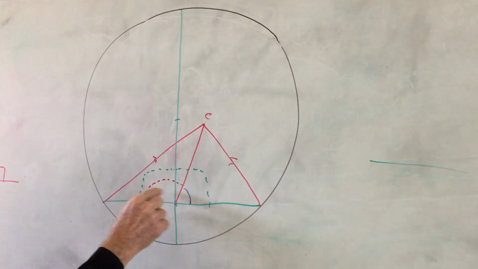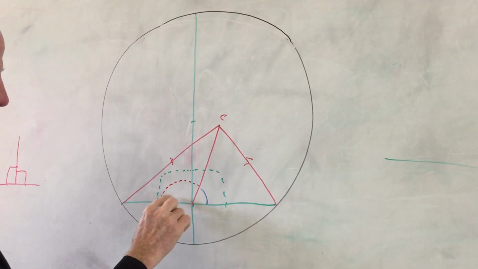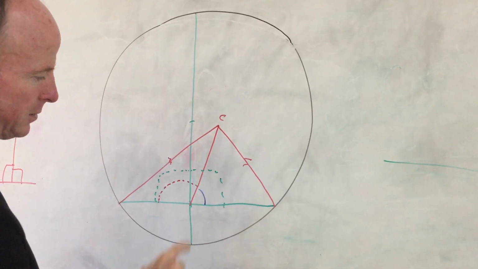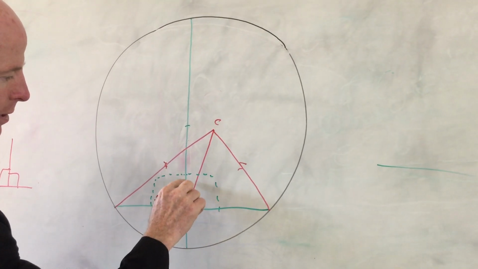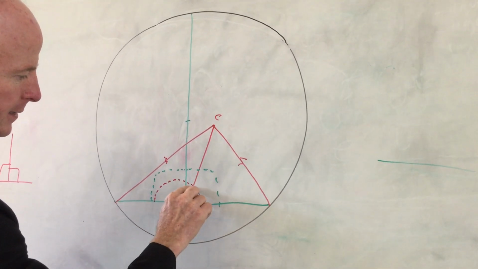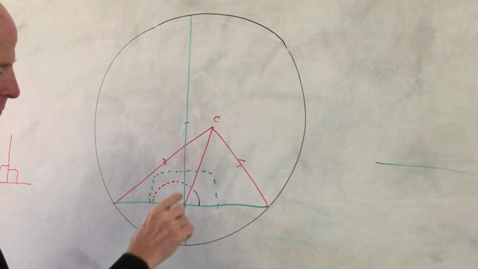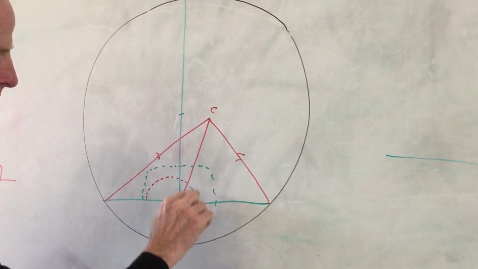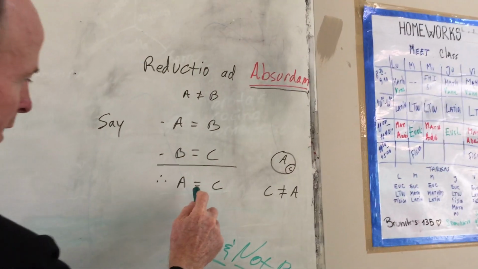Remember, we've proven that this is equal to this, and they're equal to two right angles, so this and this are each a right angle. So this is a right angle and this is a right angle. Therefore, they're equal to each other. So this whole angle is equal to the part, the part being equal to the whole. Okay, so we got this being equal to this, but we know that the part is less than the whole, so this is unequal to this. So here we have that situation in reductio ad absurdum, that it's both equal and unequal.